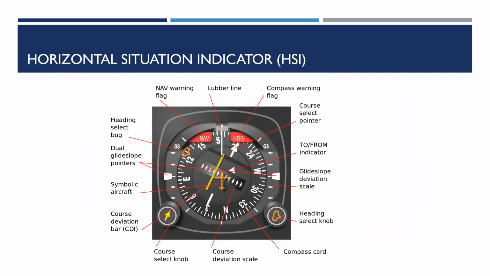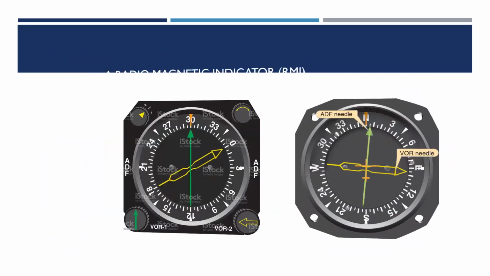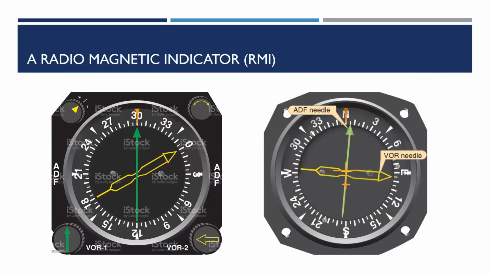The next indicator in VOR is the RMI, a radio magnetic indicator developed previous to the HSI, which features a course arrow superimposed on a rotating card that shows the aircraft's current heading at the top of the dial. The tail of the course arrow points at the current radial from the station, and the head of the arrow points at the reciprocal, 180-degree different course to the station.